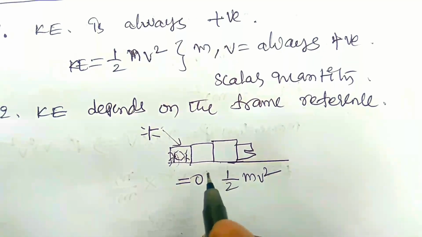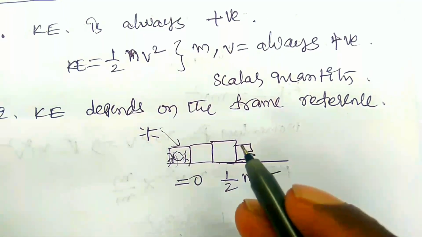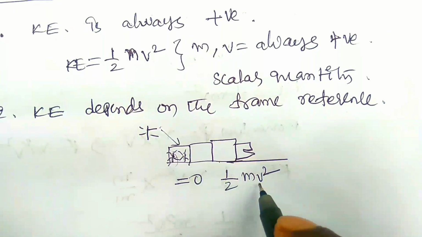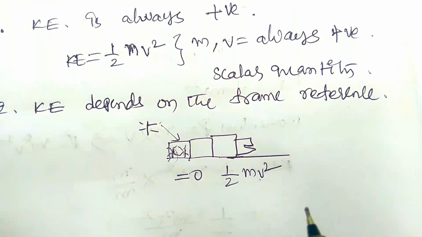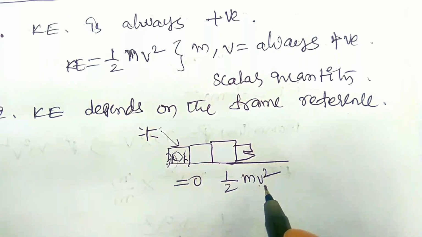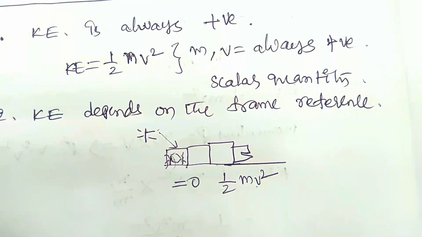With respect to the co-passenger, he is at rest. With respect to the other one outside the system, he is in motion, and the kinetic energy is half mv square. This is the frame of earth.